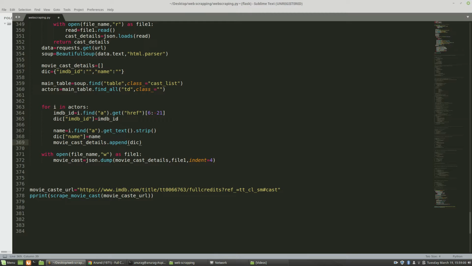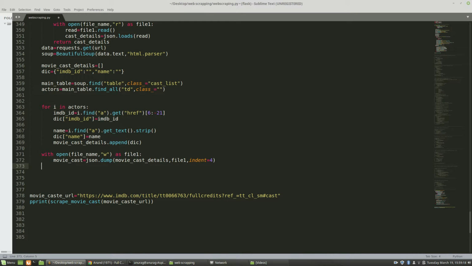That is our final output, but I'm just dumping that detail to my file called file name, and I have given it indent equal to 4. This is used just to give some beautiful indentation to our output. Now this is our final step, that we return our main list that contains all the data.